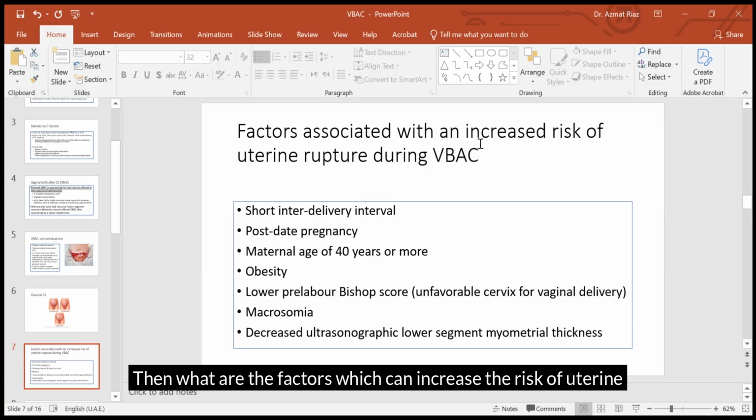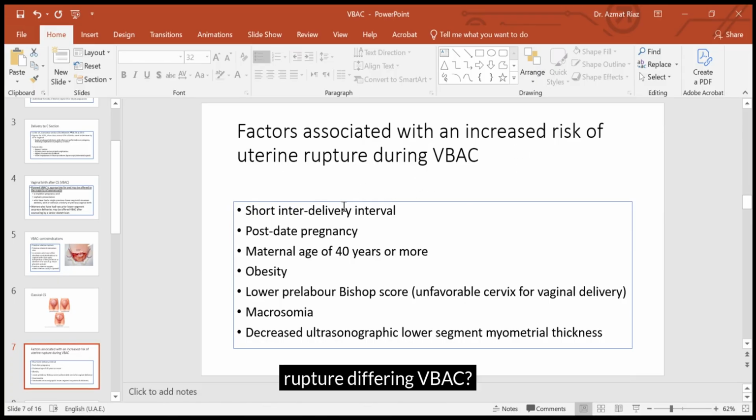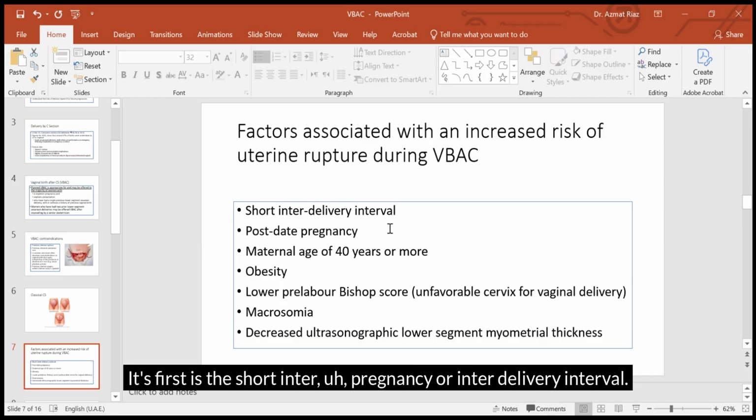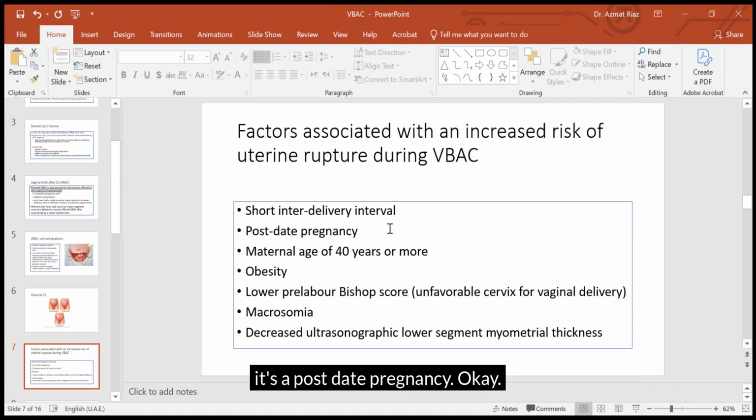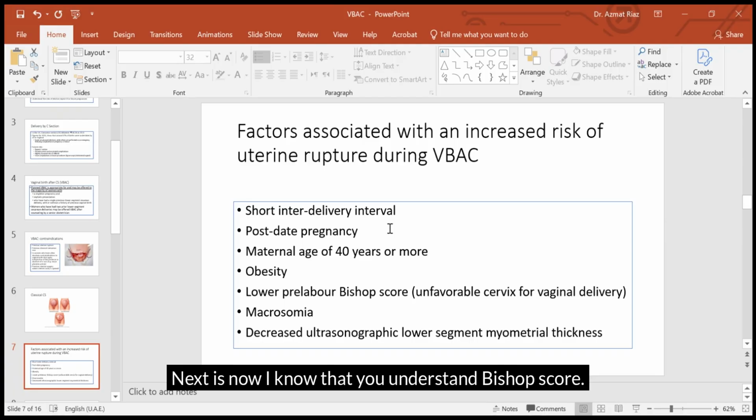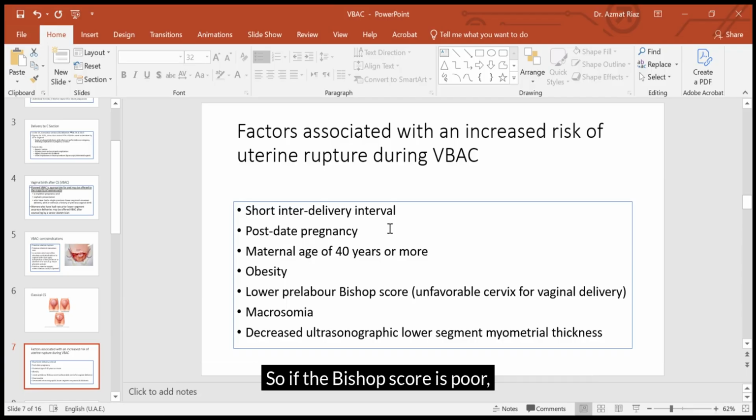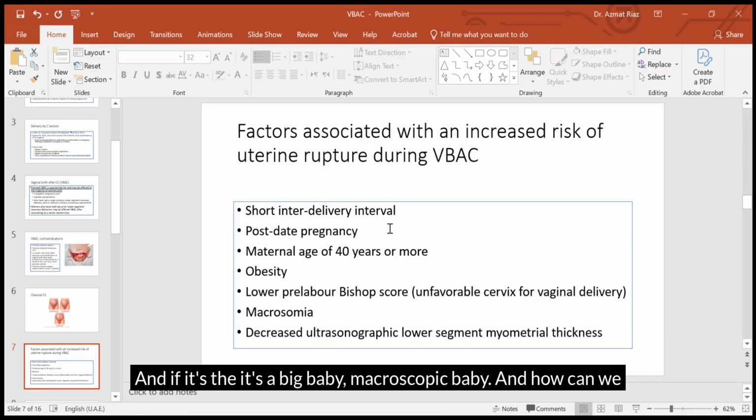Then, what are the factors which can increase the risk of uterine rupture during VBAC? First is a short inter-pregnancy or inter-delivery interval. Ideally, it should be at least 18 months. Secondly, a post-dates pregnancy. Third is advanced maternal age. Next is increased BMI. Now I know that you understand the Bishop score. If the Bishop score is poor, that means an unfavorable cervix, which is less likely to dilate or even efface. And also a big baby, a macrosomic baby.